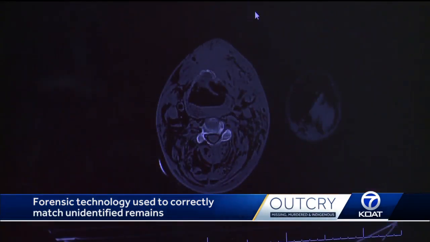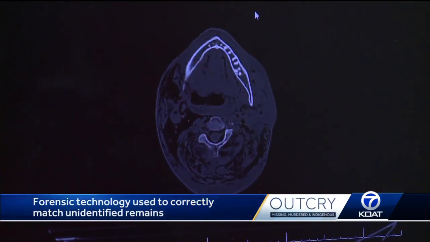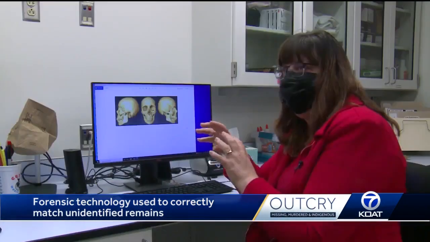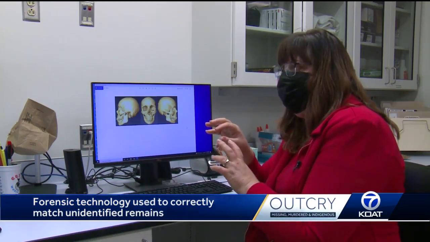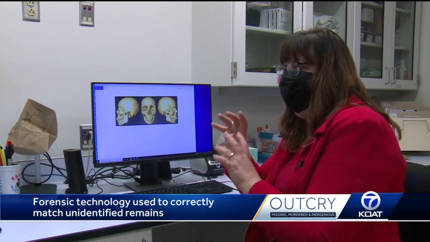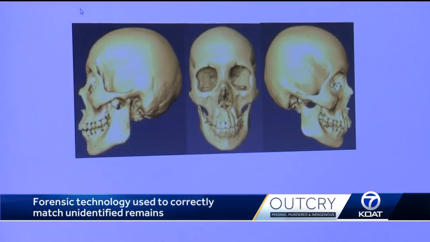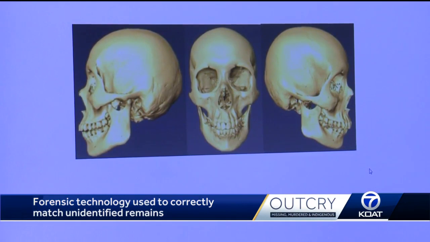The first step is looking at the CT scan. The scan is basically every layer of the skull. Edgar says in the case of missing Indigenous people, they tried to look at the characteristics that make Native Americans unique. Then the CT scan will become a digital 3D model in order to see those characteristics.